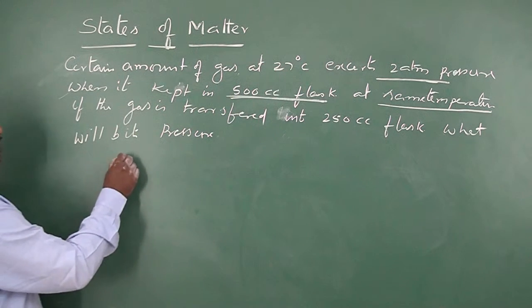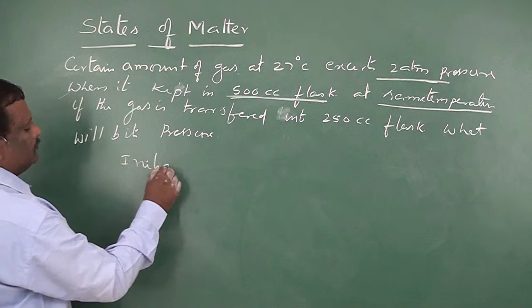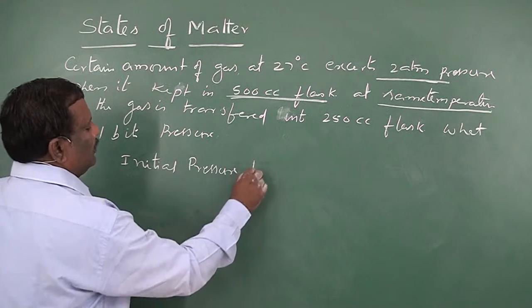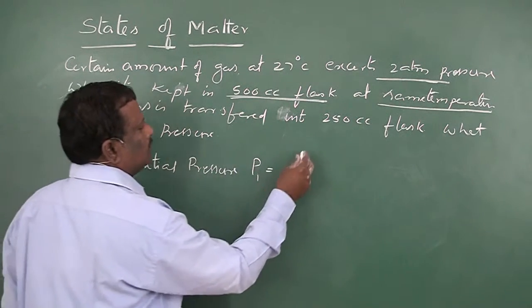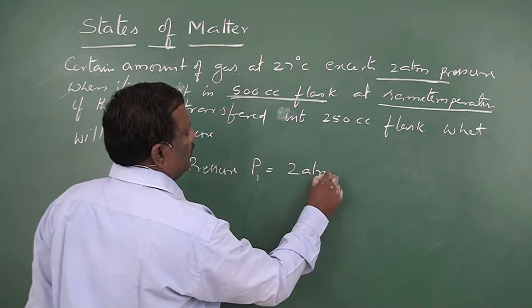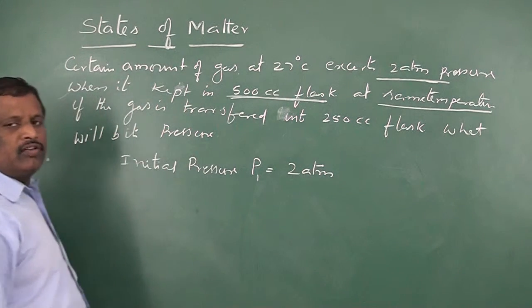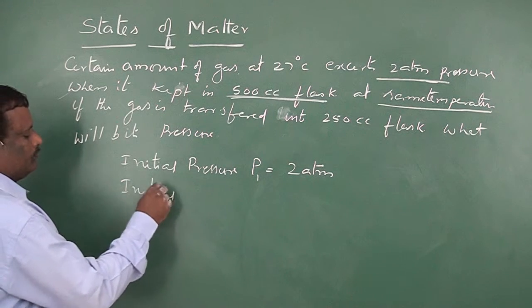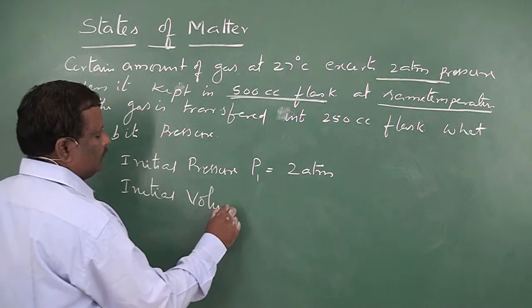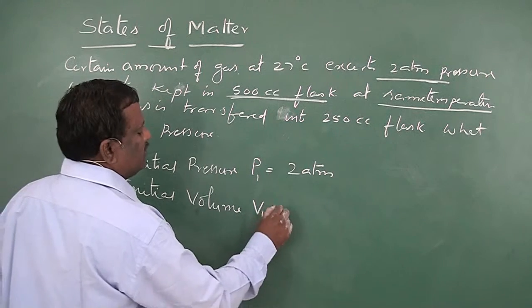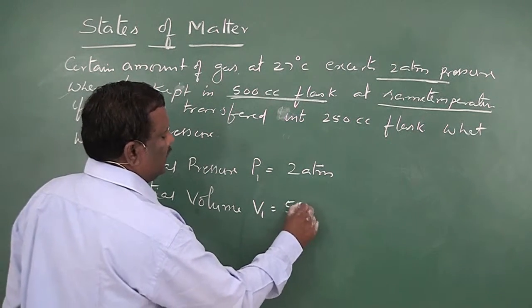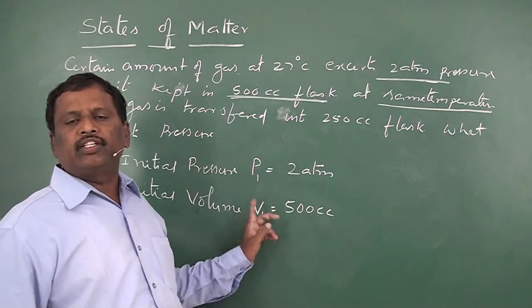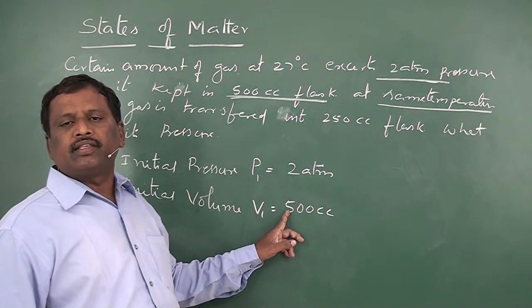So, initial pressure P1 is equal to 2 atmospheres. Similarly, initial volume V1 is equal to 500 cc.